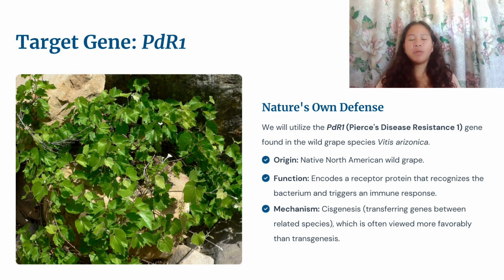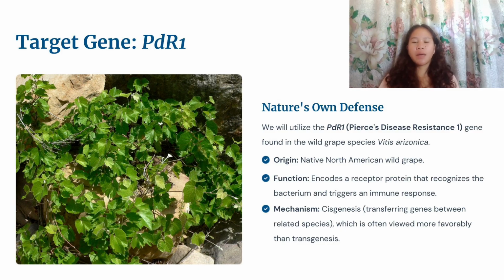About PDR1. PDR1 is a disease resistance gene found in a wild grape species, Vitis arizonica, that helps the plant recognize and defend against Pierce's disease. Vitis arizonica, a wild grape native to North America, naturally evolved resistance to Pierce's disease, a deadly condition caused by the bacterium Xylella fastidiosa. PDR1 was identified through screening of wild grape populations for natural resistance traits.